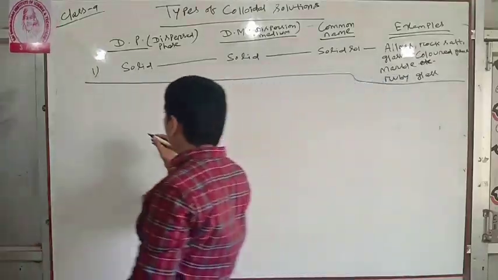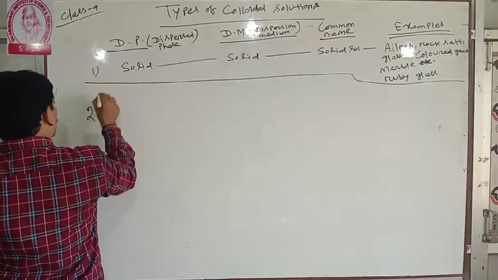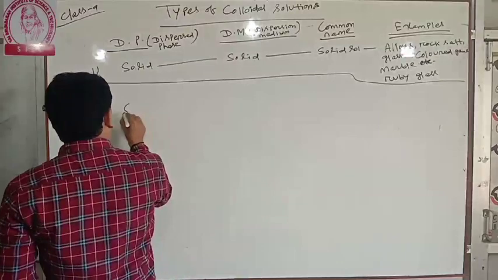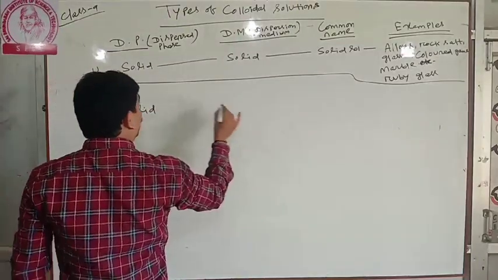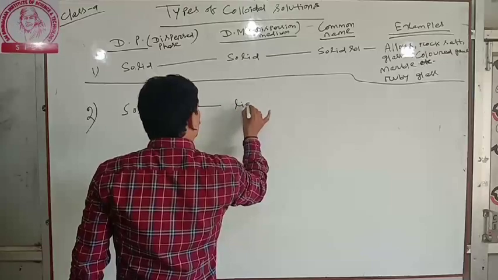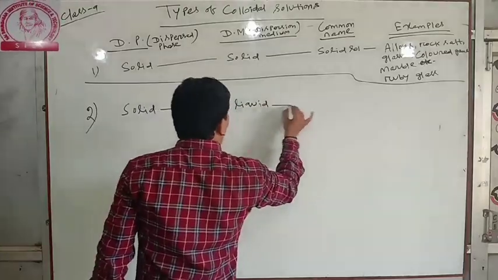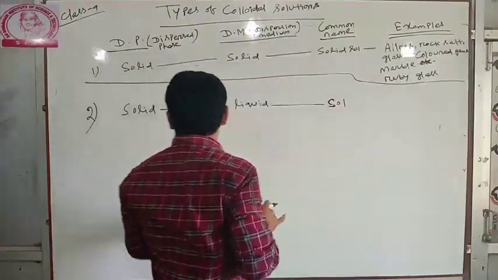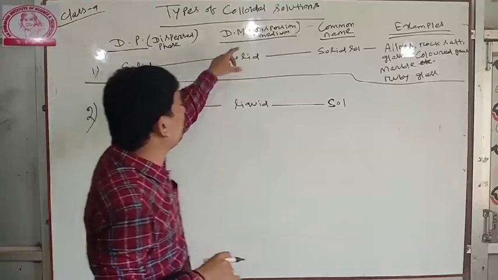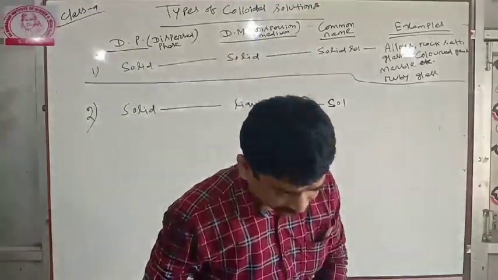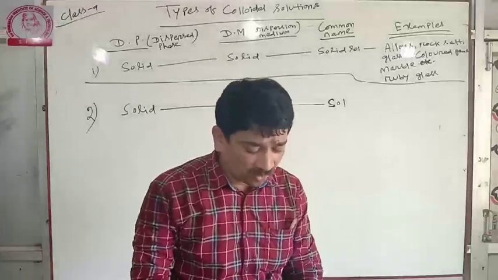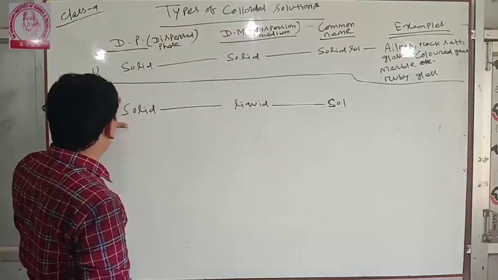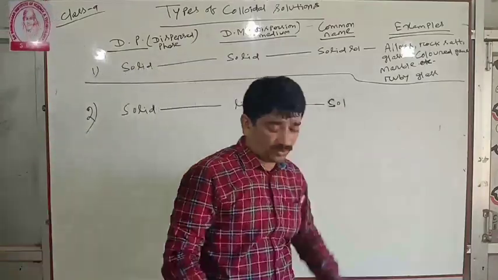Next is another example, solid in liquid, sol. So when the dispersed phase is solid and the dispersion medium is liquid, that is called sol. What are the examples of sol?